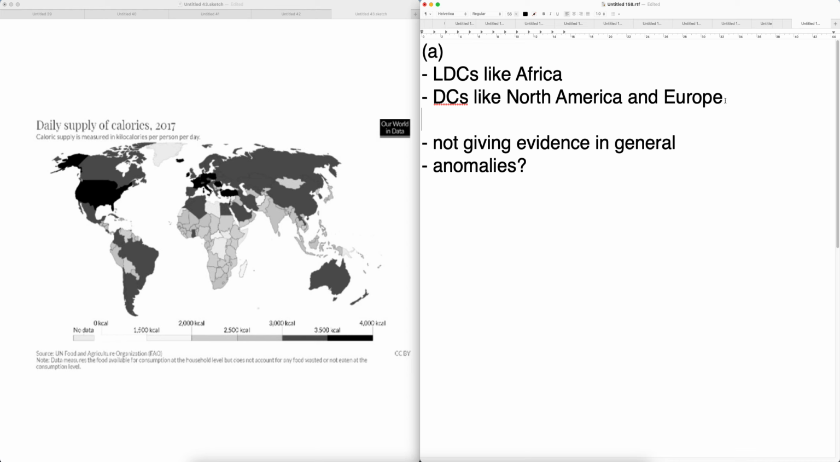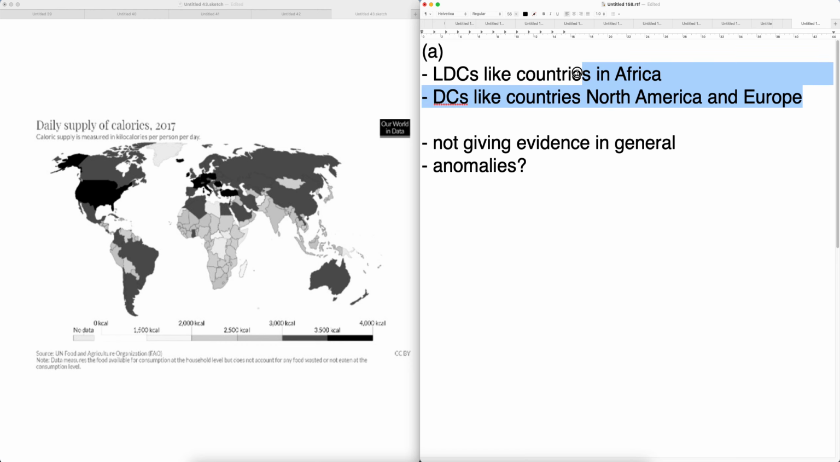They are not countries. They are big landmasses with individual smaller countries. So when you write things like LDCs like Africa, DCs like North America and Europe, it is as if you're telling people you're not a geography student. Please say things like LDCs like countries in Africa, or DCs like countries in North America and Europe. But it will be best if you're able to pick 1 or 2 countries. Like this, it is still very generic and general.